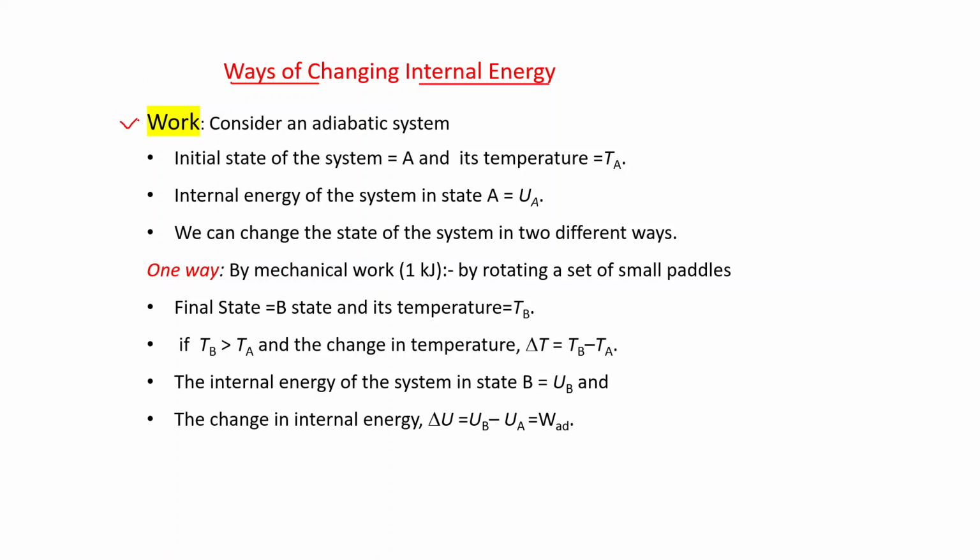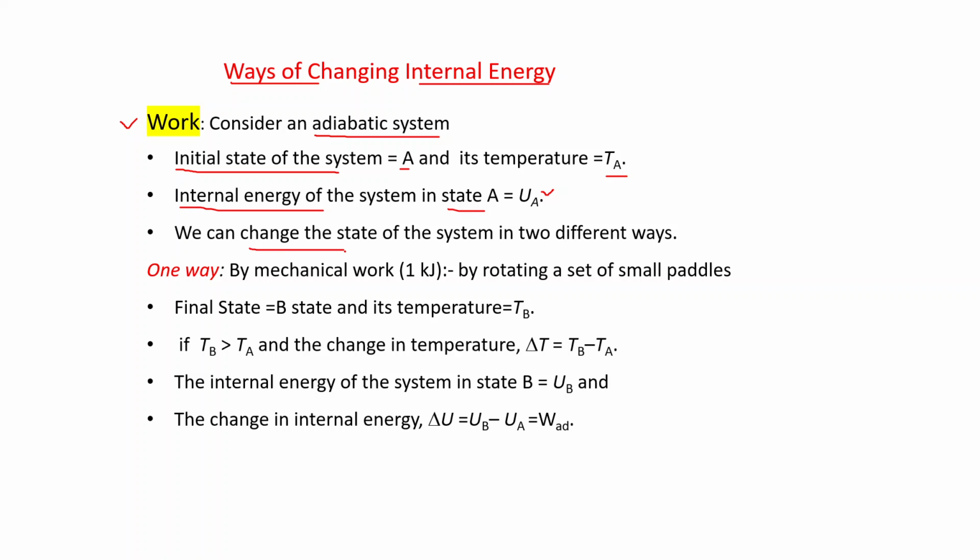First come to the work. Consider an adiabatic system. We already discussed in the previous video the meaning of an adiabatic system. In this system, matter and energy are not exchanged with the surroundings, but internal energy can be changed by work. Is it clear? The initial state of the system is represented as A and its temperature is TA, and the internal energy of the system in state A is given by UA.